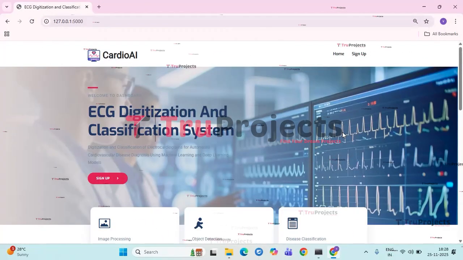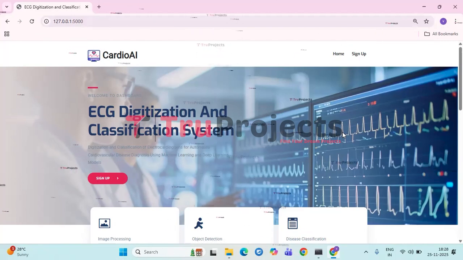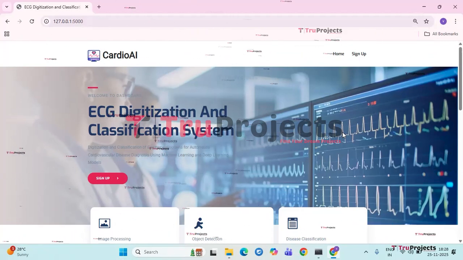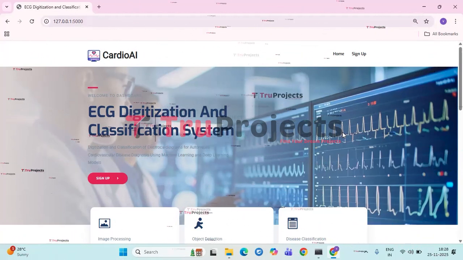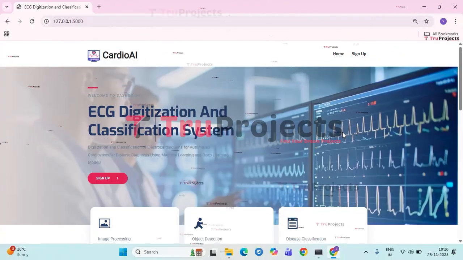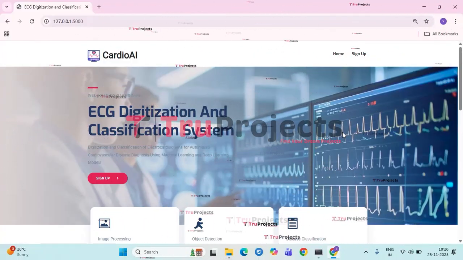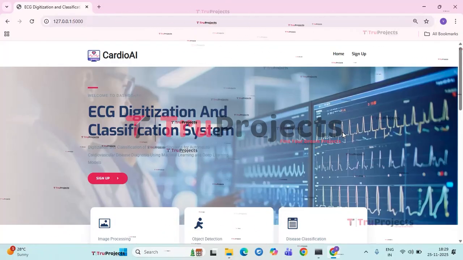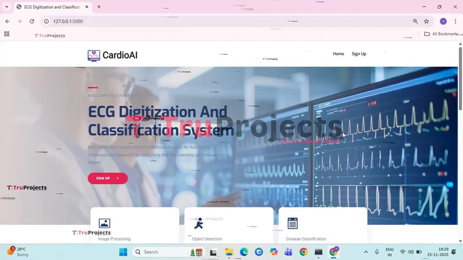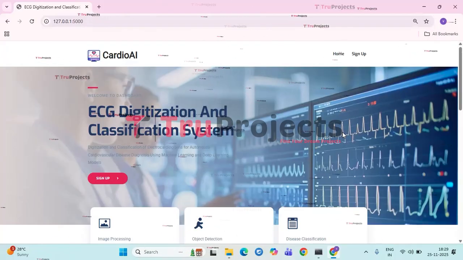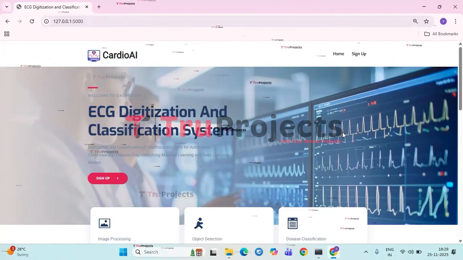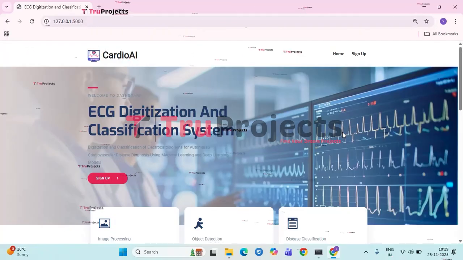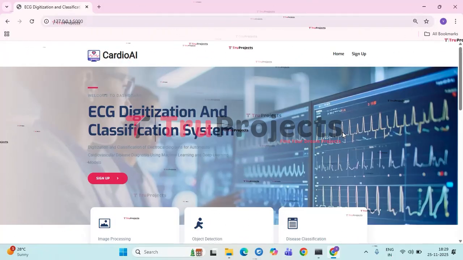So finally, in this project, a complete automated system for ECG classification and abnormality detection was developed using machine learning, deep learning and YOLO-based models. The system successfully digitized and analyzed ECG images, achieving high accuracy through advanced models such as ResNet 50, Xception and ensemble architectures, along with multiple YOLO versions for precise abnormality localization.